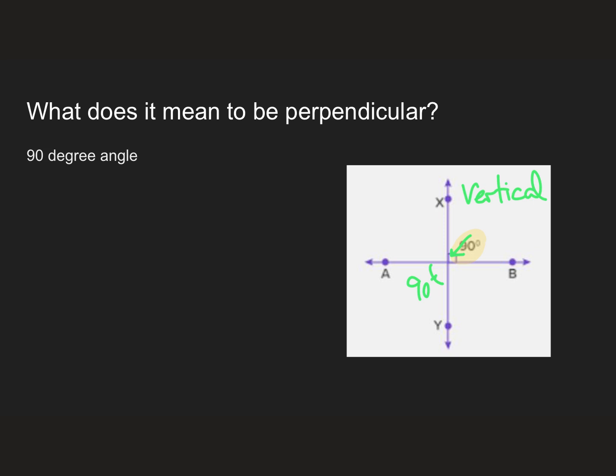Those are vertical angles. And then I can also tell that this angle over here must be 90 because I have a line here. A line is 180 degrees.